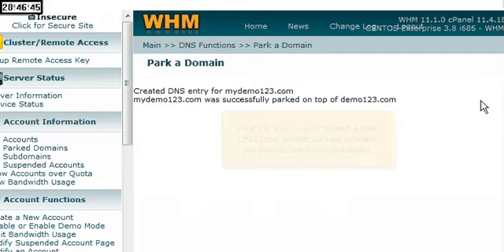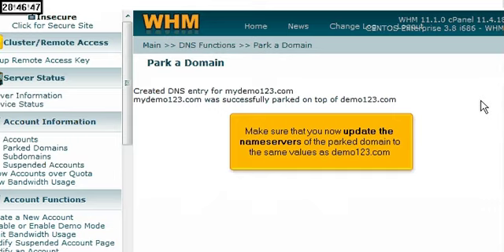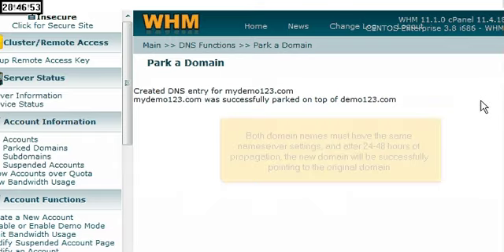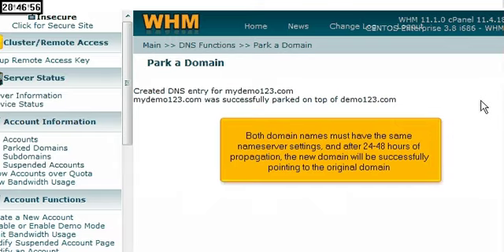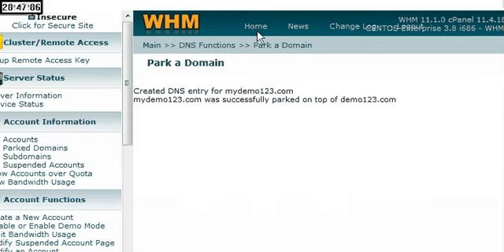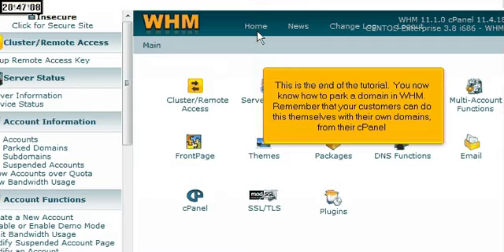Make sure that you now update the name servers of the parked domain to the same values as demo123.com. Both domain names must have the same name server settings, and after 24 to 48 hours of propagation, the new domain will be successfully pointing to the original domain. This is the end of the tutorial. You now know how to park a domain in WHM. Remember that your customers